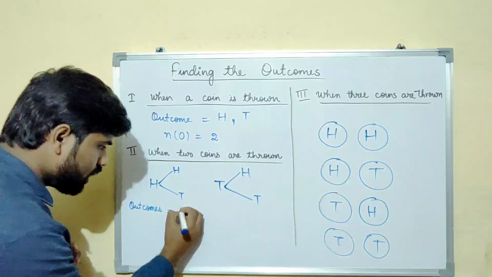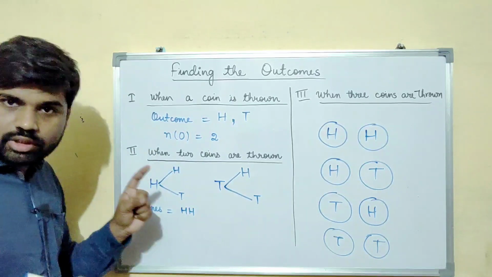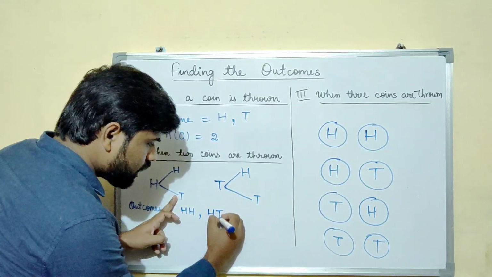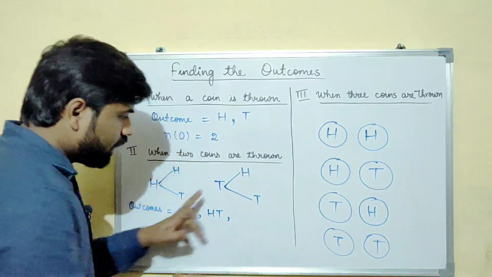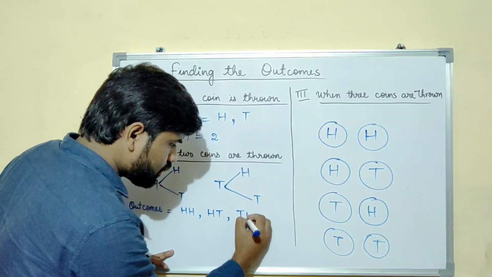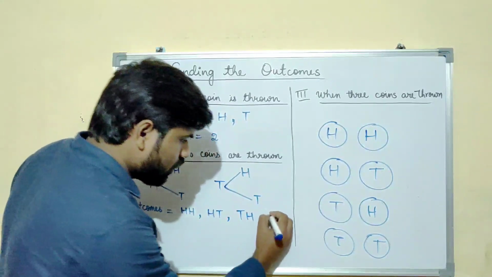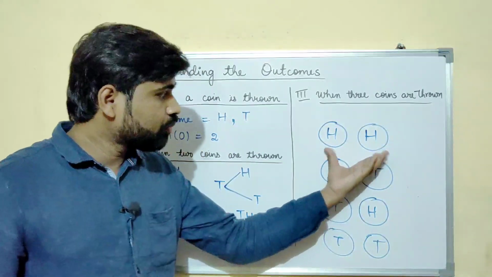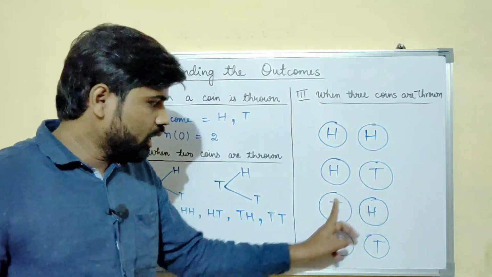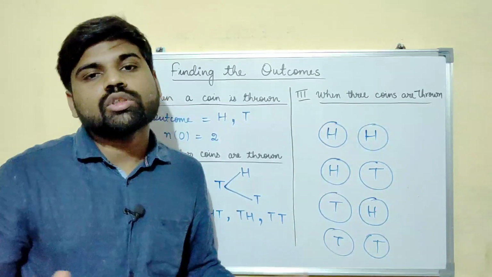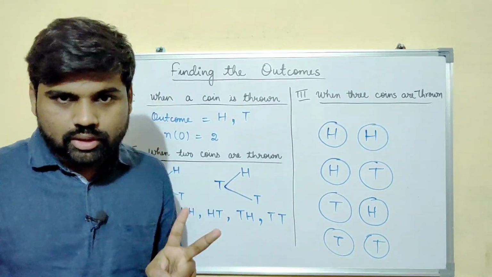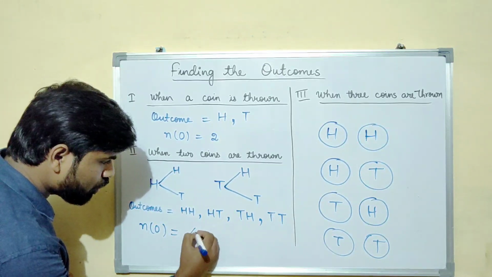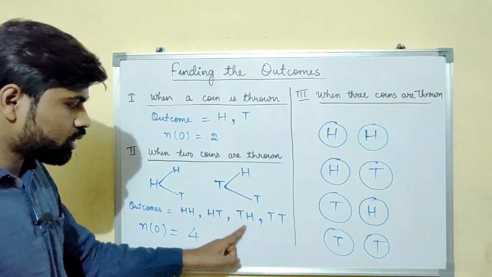Head, head. This is your first outcome. Second, head, tail. That means head on the first coin and tail on the second coin, comma, tail, head, TH, and tail, tail. If you are not able to understand this way, this is a very simple way of understanding. See, head, head, head, tail, tail, head, tail, tail. All possible combinations which you can make with two coins. Now the total number of outcomes is how many? 4. 1, 2, 3, 4.